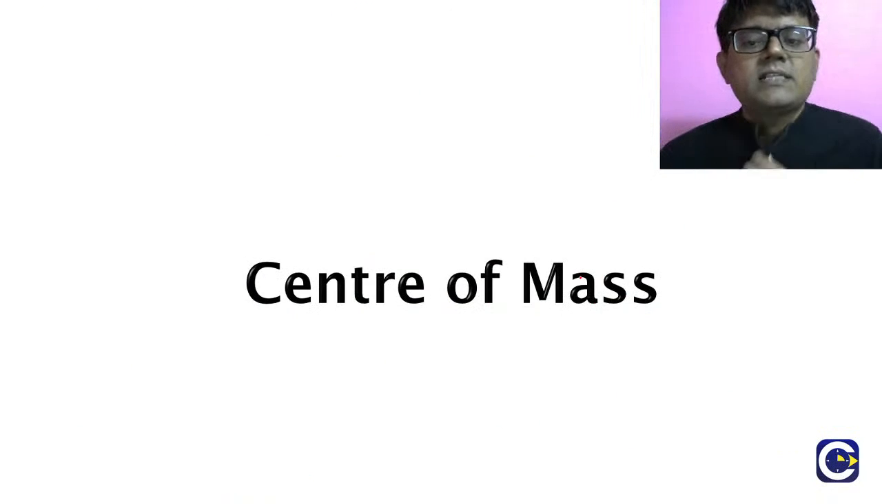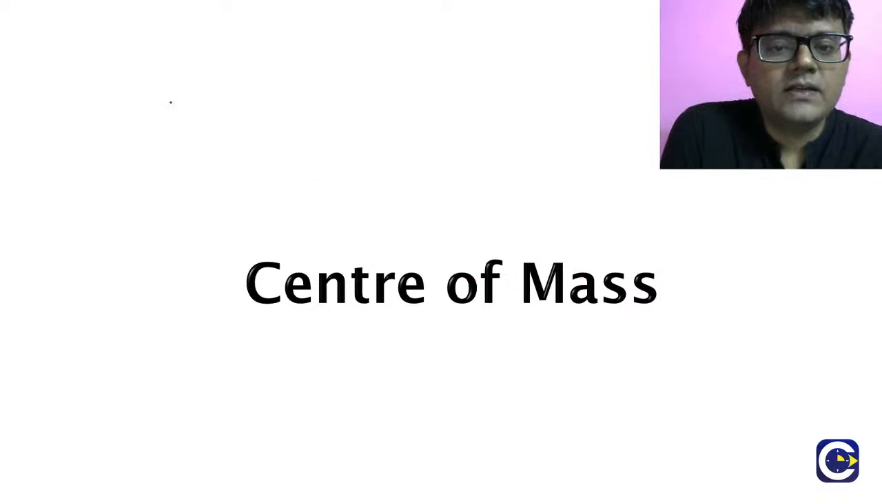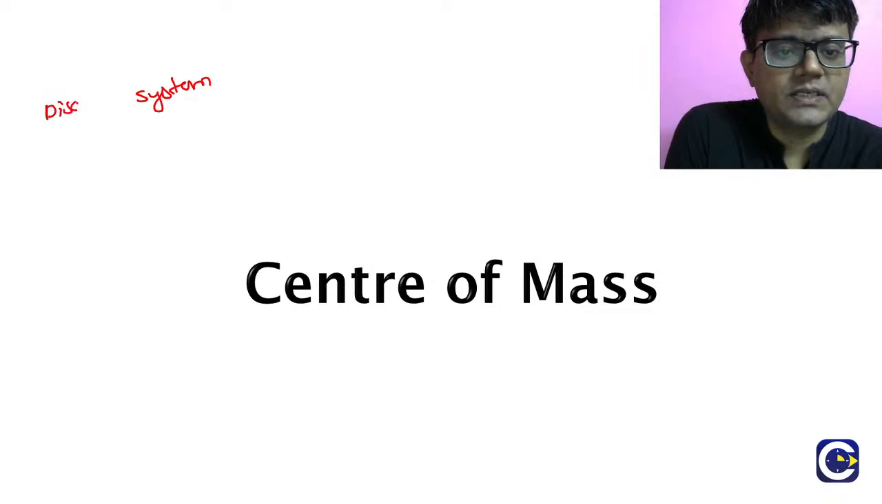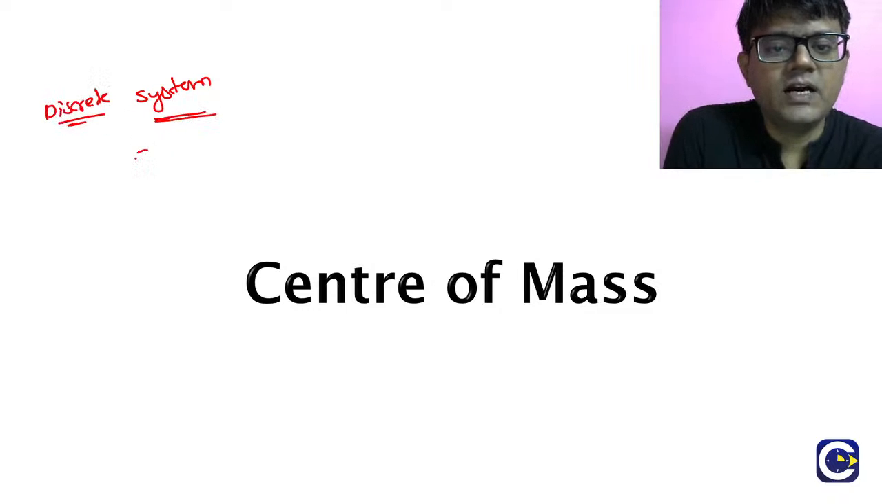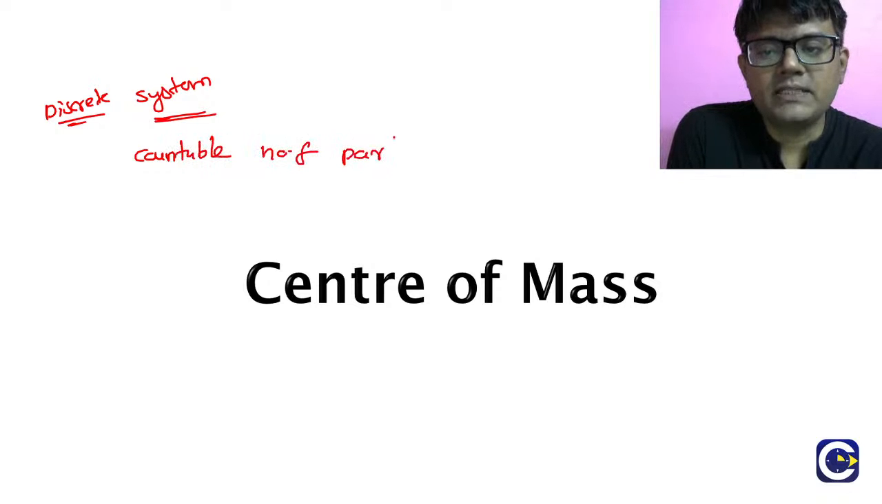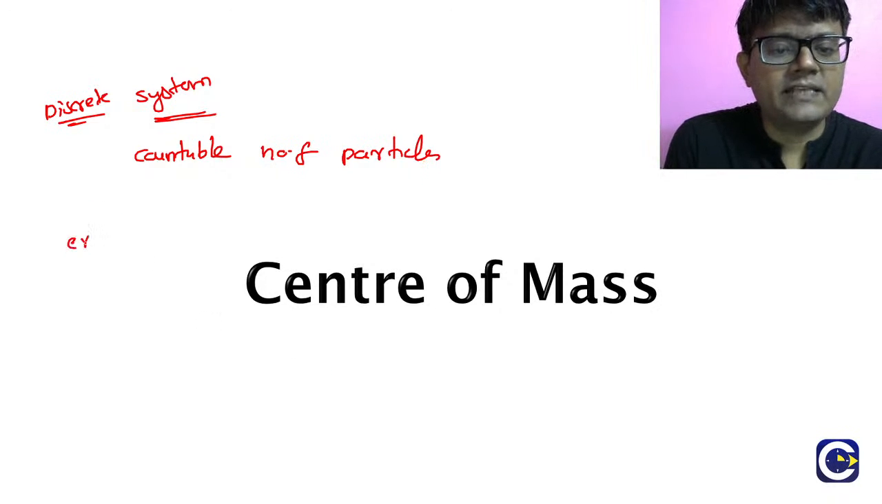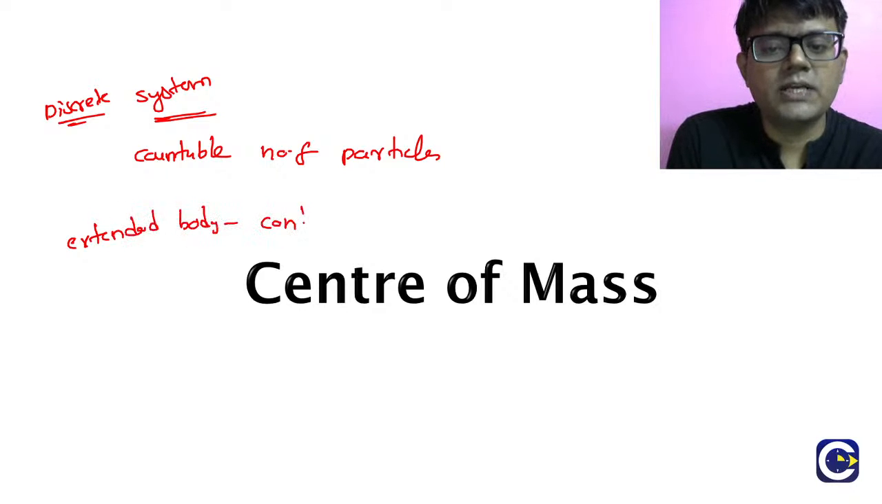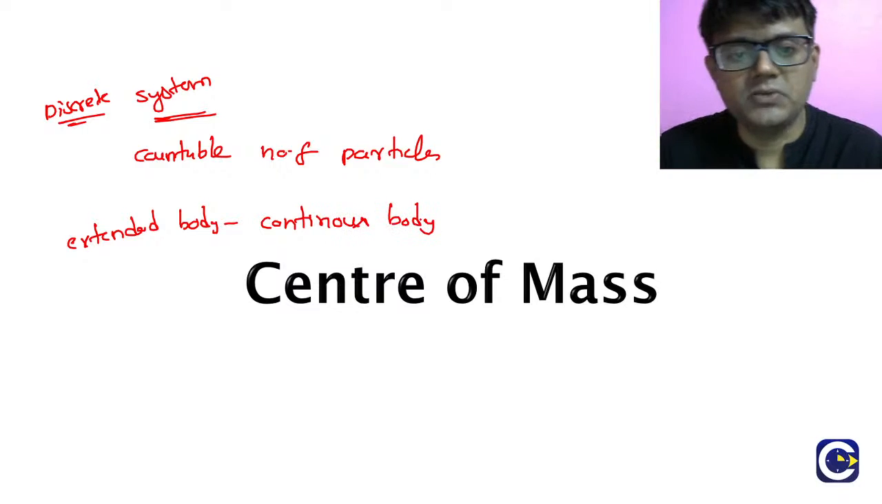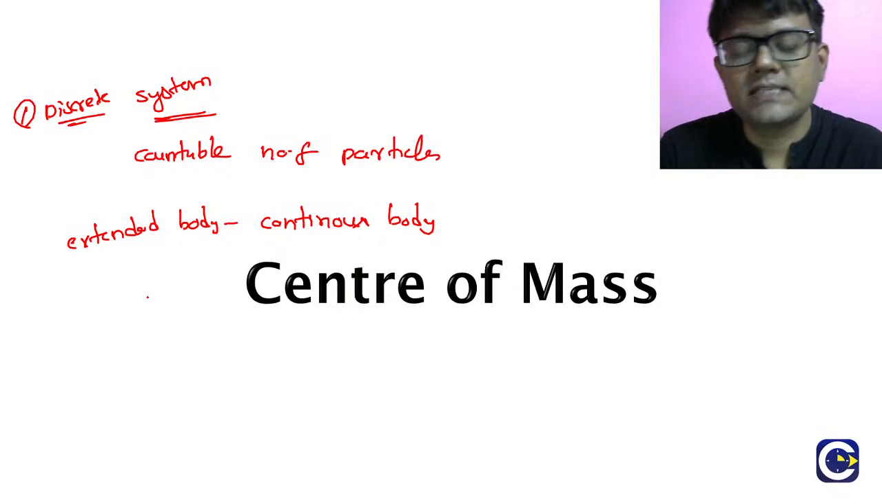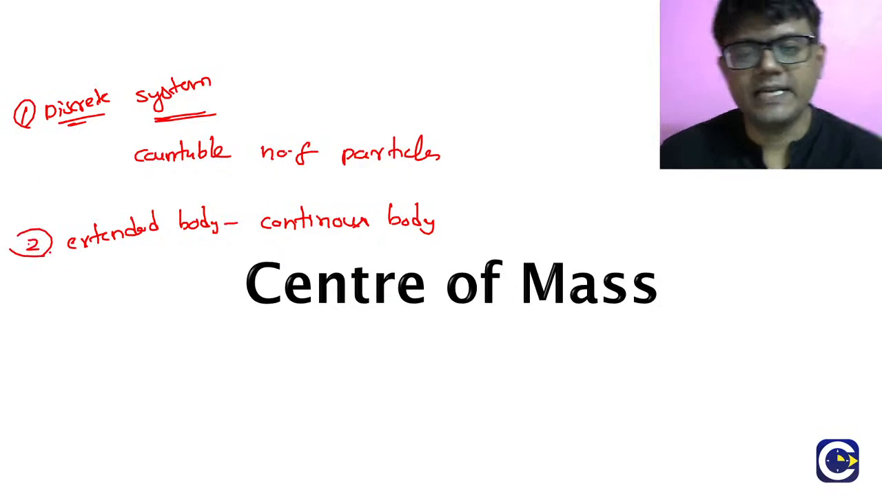Do you know what a system of particles is? For a system of particles, when we talk about a discrete system, we will have a countable number of particles. It may be 2, 3, like that. Or we can even have an extended body. Extended bodies can also be called continuous bodies.